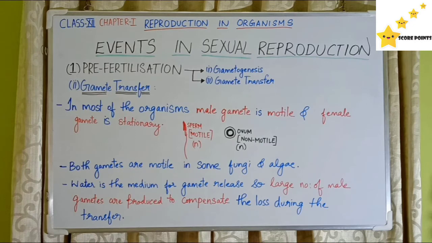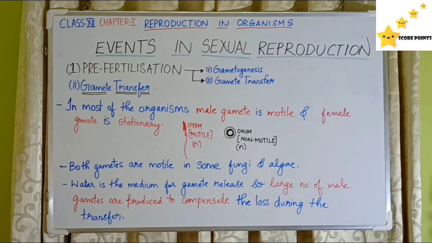We have learned about gametogenesis, different types of gamete, sexuality of organisms, etc. Now let's learn the second step of pre-fertilization event, that is gamete transfer. In most organisms, the male gamete is motile and the female gamete is stationary. That is, the male gamete will move, and the female gamete is at rest.